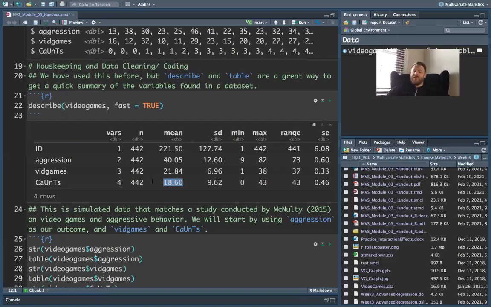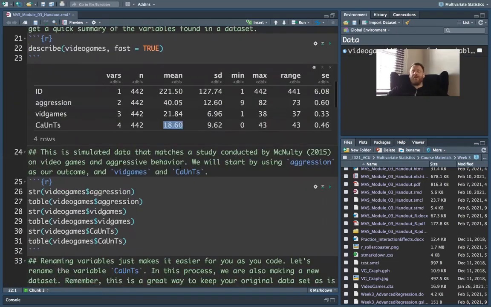20 is actually a lot. So these are teenagers, I think, in this sample. So on average, a teenager's played about 20 hours worth of video games a week, which seems pretty high. Maybe not, though. I haven't played video games in a while.